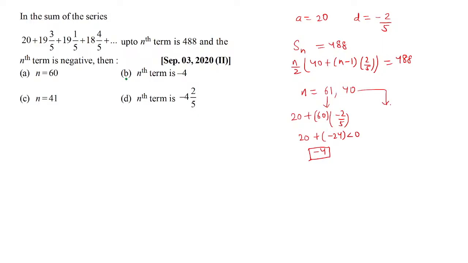But just to make sure that everyone is clear with why B is the answer, let me take n to be 40. So what will be the nth term? It will be a plus (n minus 1)d. And if you see carefully, this turns out to be positive. Check it out. This turns out to be positive, but it is given that the nth term is negative. So that means n can't be 40, n has to be 61, and the nth term turns out to be minus 4. So B is correct. I hope everyone could understand. And let's move to the next question.